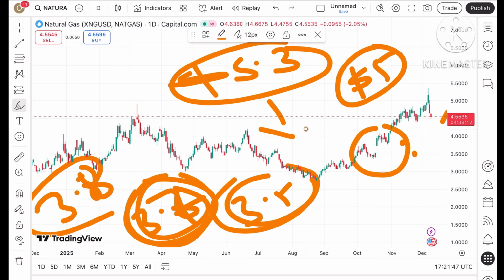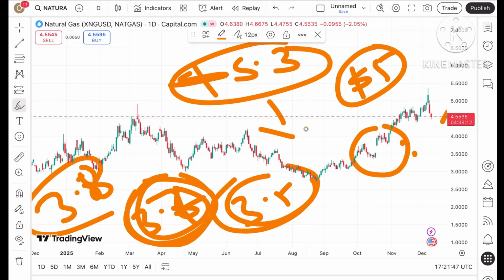On the daily chart, this gap is still pending, at a level of around 3.7 to 3.6. This gap is still there. So if the price comes close to around 3.8, chances are very high we can see a level of 3.5.